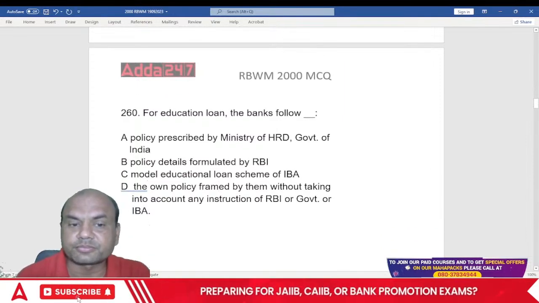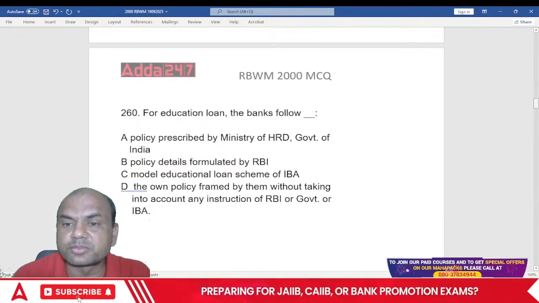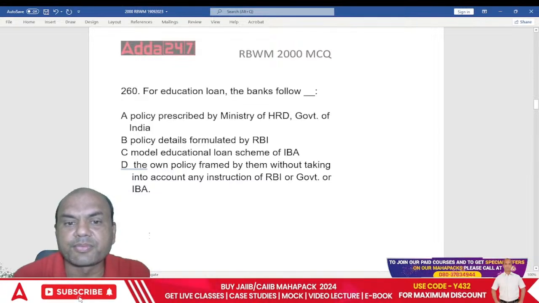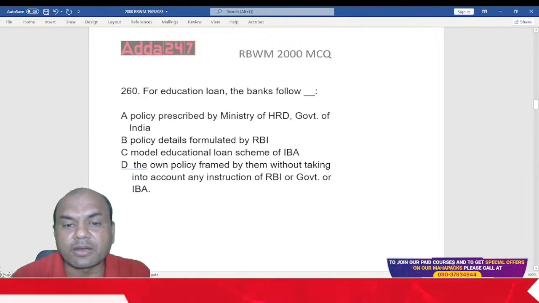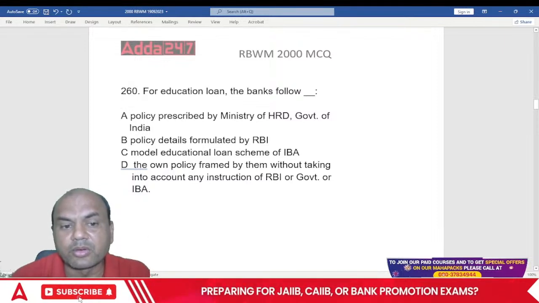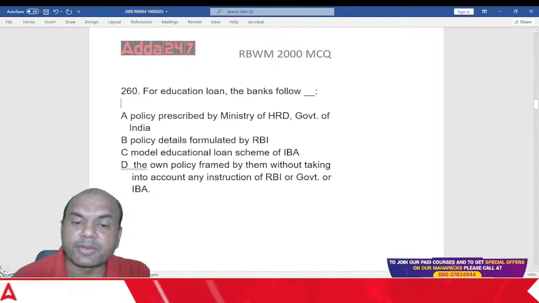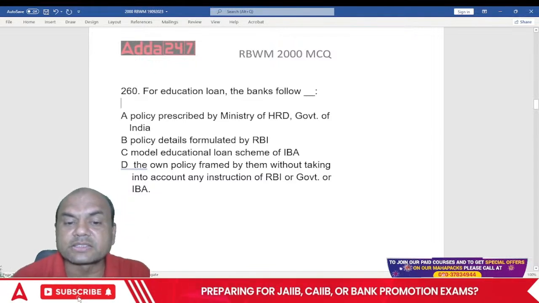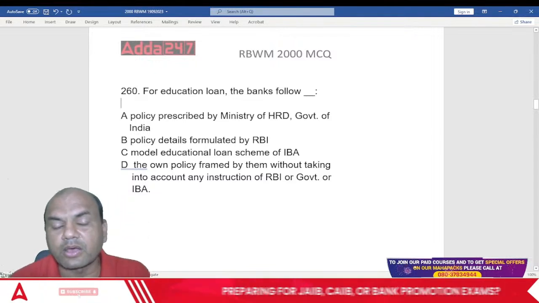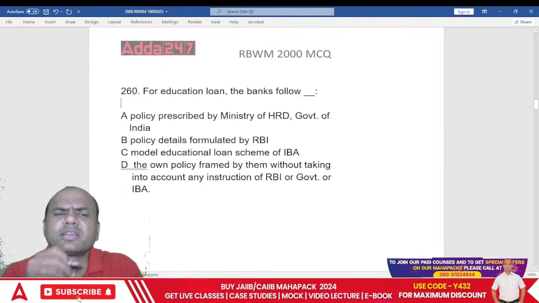Next one. For education loans, bank takes the following. So banks take what? Banks follow policy prescribed by Ministry of HRD, policy details formulated by RBI, model education loan scheme by IBA, or the own policy framed by them without taking into account any instruction from RBI or government or IBA. What is the answer?